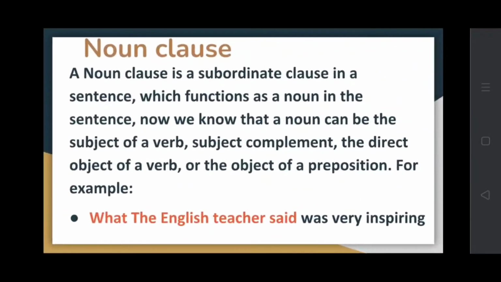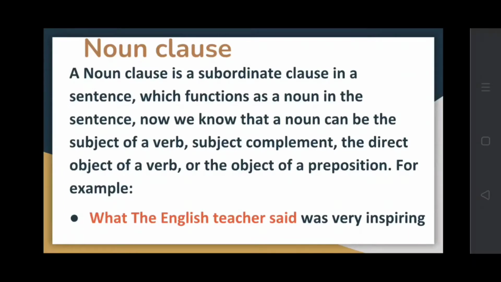Let's see first the noun clause. A noun clause is a subordinate clause in a sentence which functions as a noun in the sentence. Now we know that a noun can be the subject of a verb, subject complement, or the direct object of a verb, or the object of a preposition. Let's see one example.